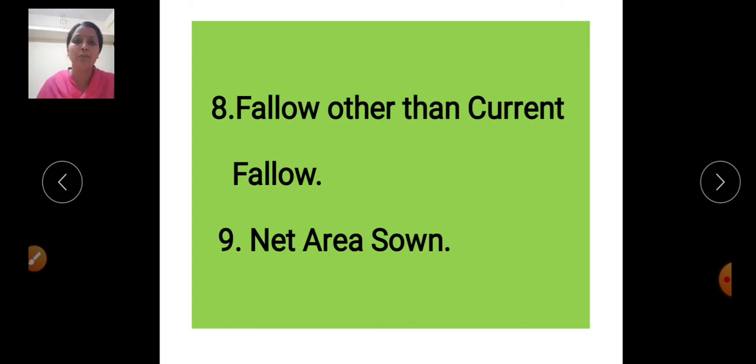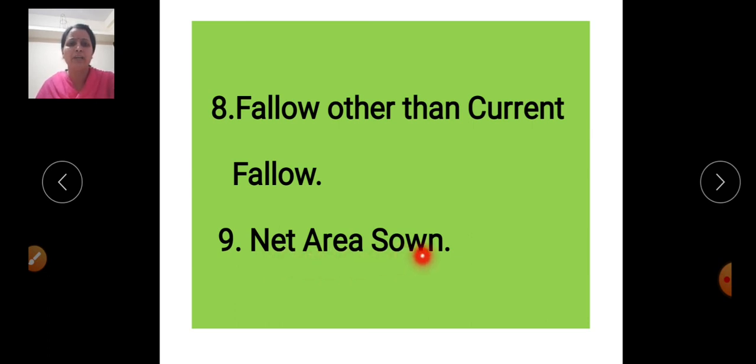A gap of 1 to 5 years is there for the recovery of the quality of the soil. In this category the land is left only for 1 to 5 years. But if the land is uncultivated for more than 5 years, it would be categorized as culturable wasteland.